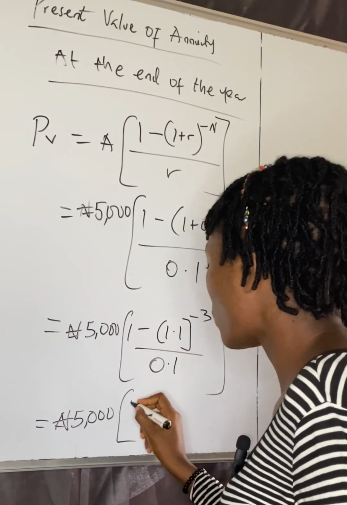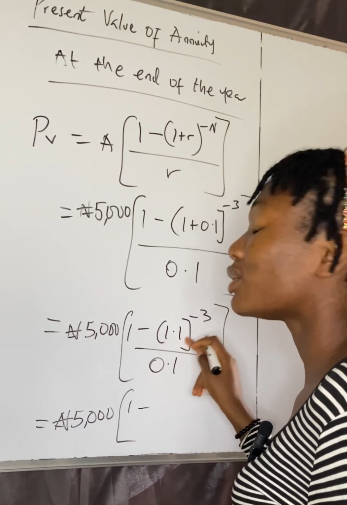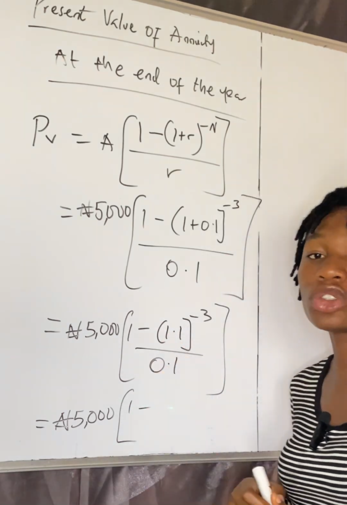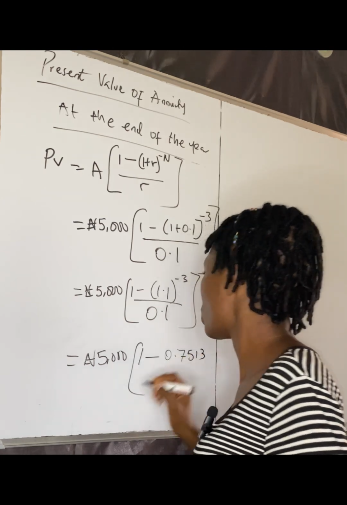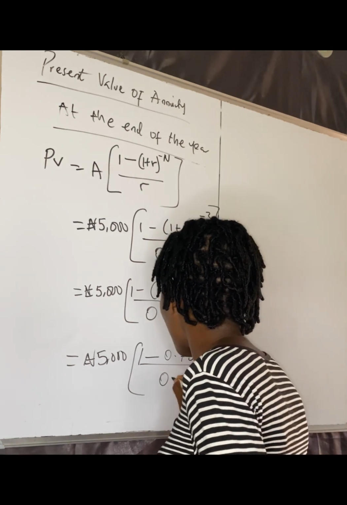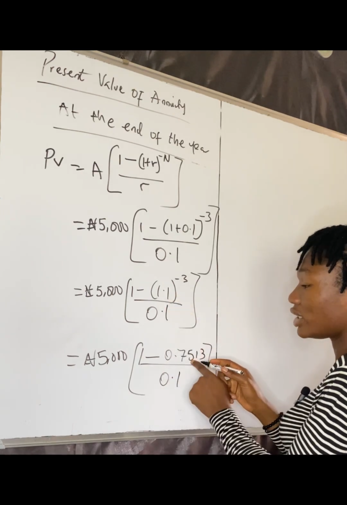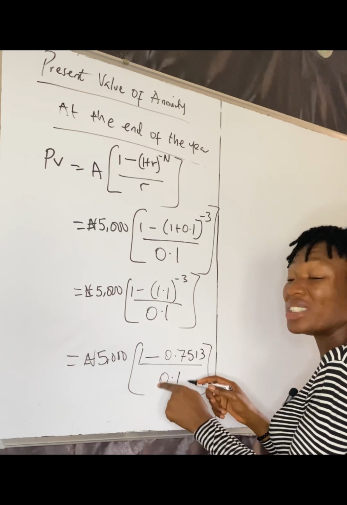Now we have our one. We have 1.1, okay? 1.1 raised to power minus 3, okay? We'll be raising our 1.1 to power minus 3 to give us 0.7513, all right? Divided by 0.1. So now that we have expanded this bracket, we can subtract this from 1 before we divide, all right?